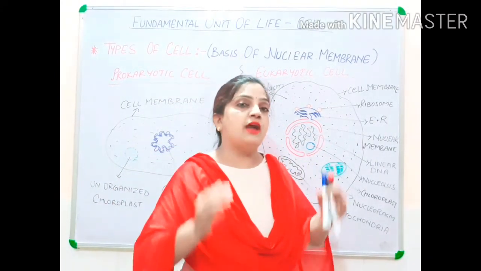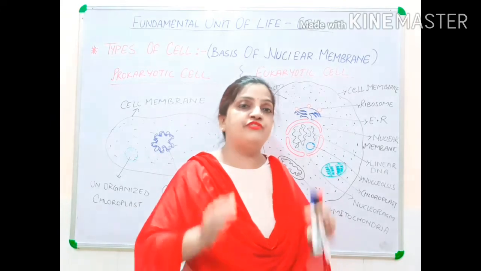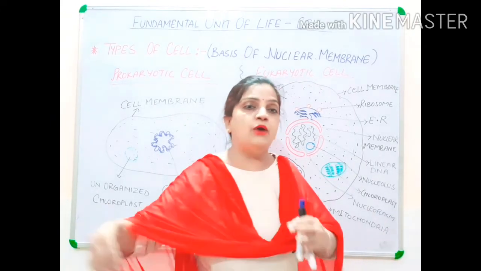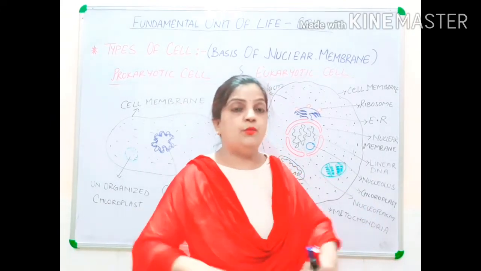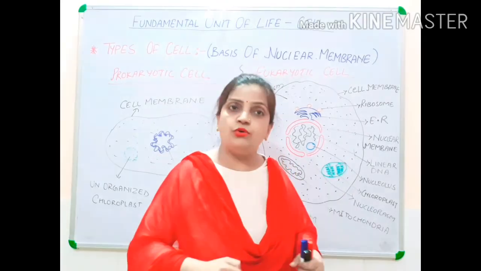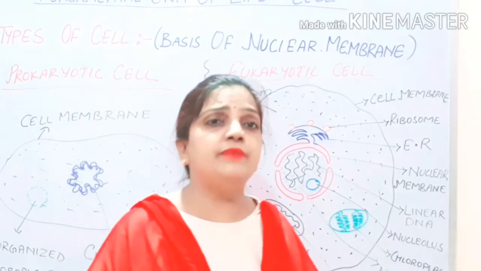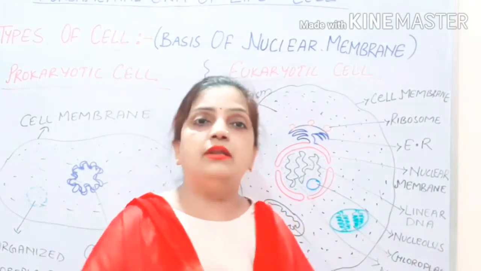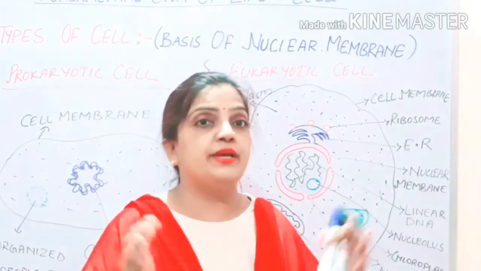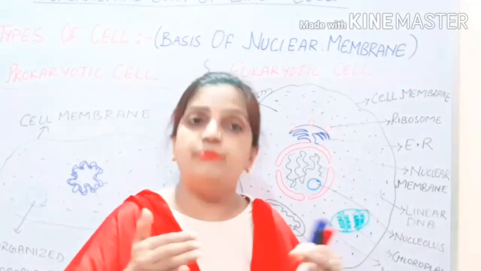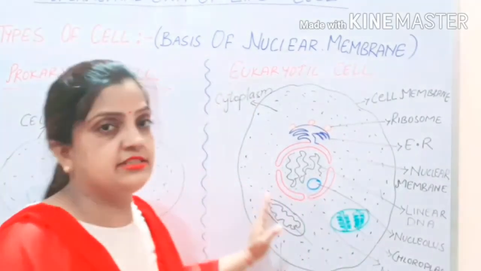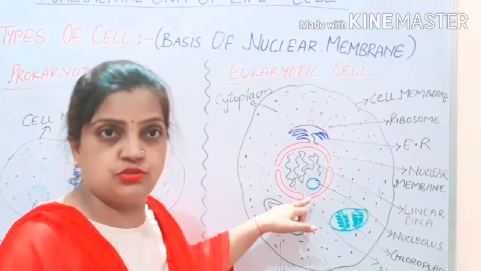Suppose your house is free, it is not having a boundary from all the sides. What will happen? It will be directly open to the road. When you make a boundary all around your house, the house becomes protected within the boundary. Same thing is here, children, with the nucleus structure also.